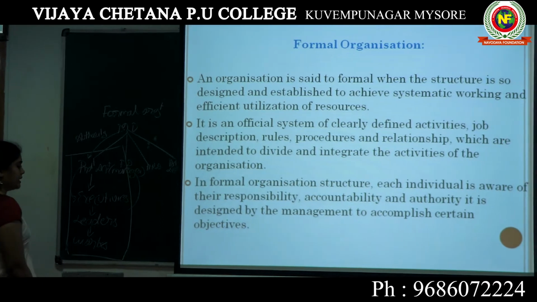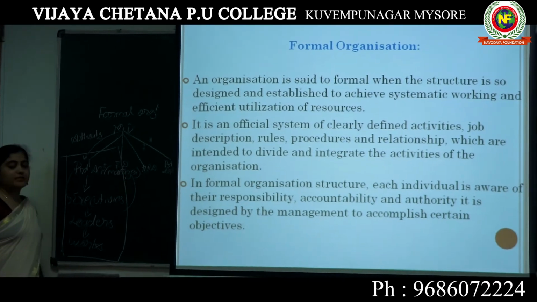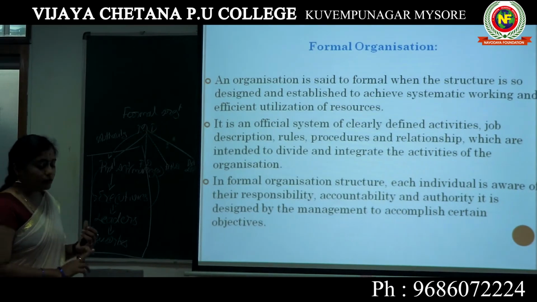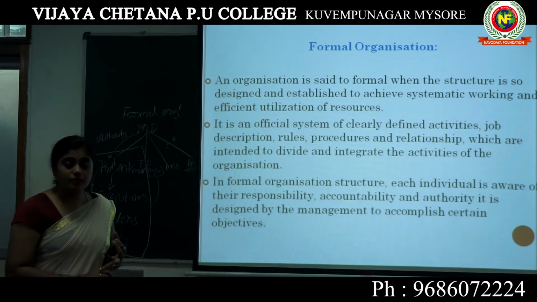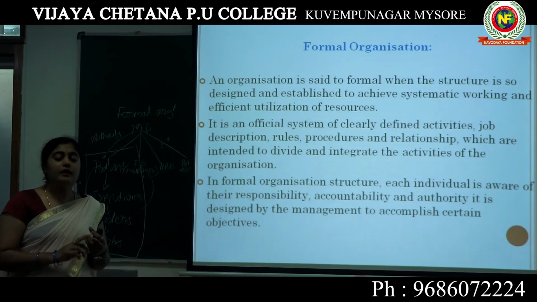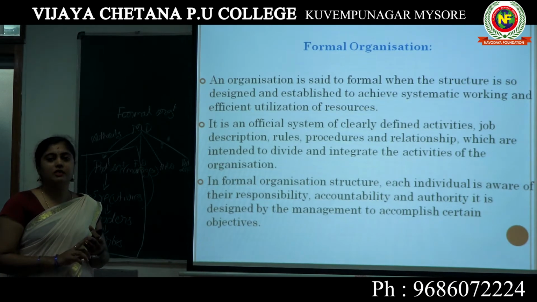This formal organization is designed by the organization itself. When we follow the procedures, the rules and regulations, and have good relationships, it helps to reach the organizational goals.